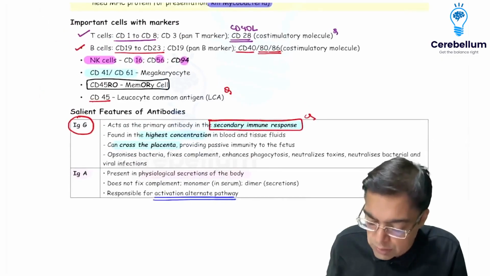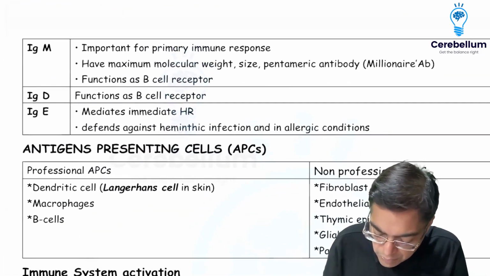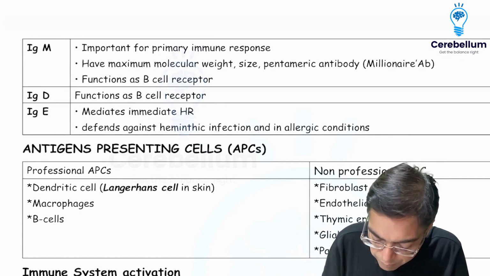When we are talking about the other antibodies, we are aware of IgM antibody, which is having an important property. It is going to be having M for, remember, MAGA and macro.